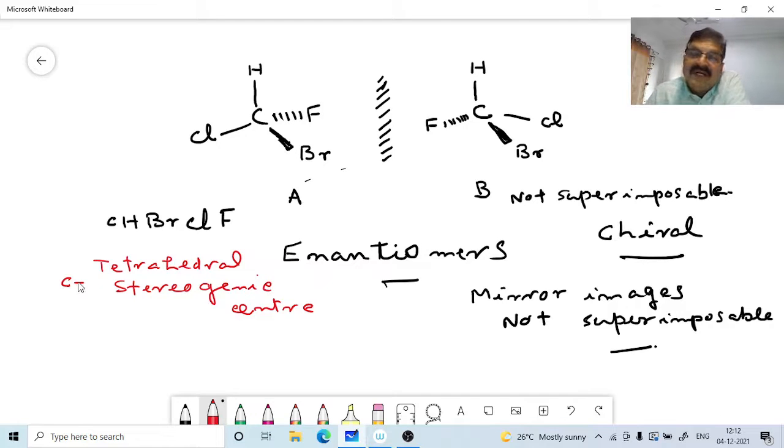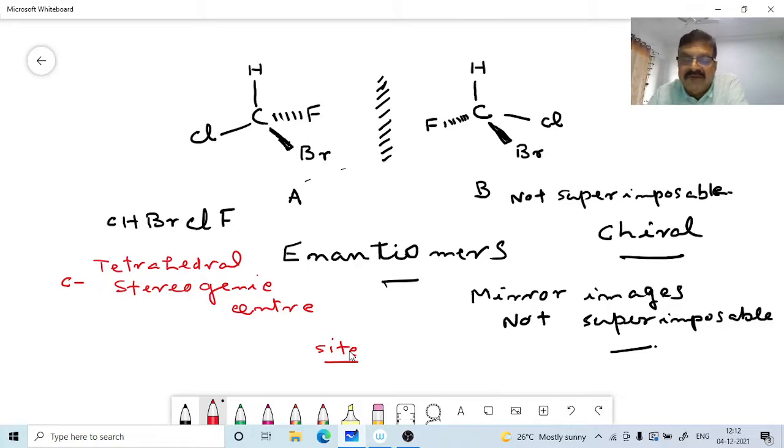Now, the general term stereogenic center refers to any site in a molecule at which the interchange of 2 groups will form stereoisomers. This is a general term.